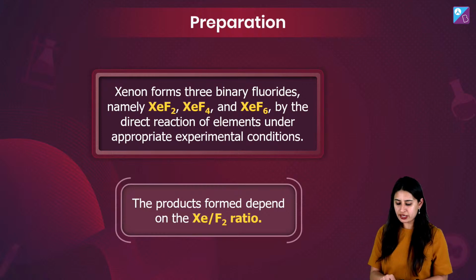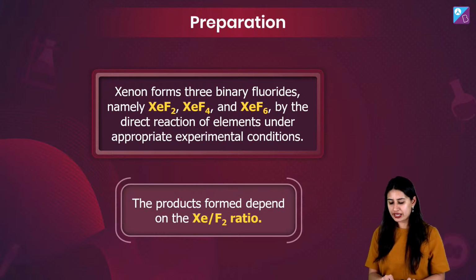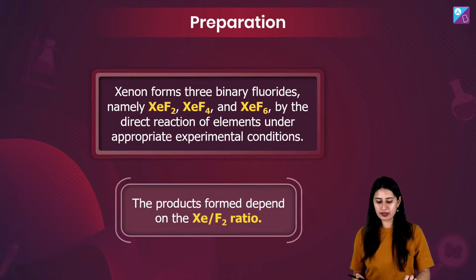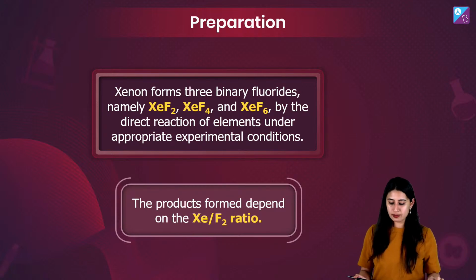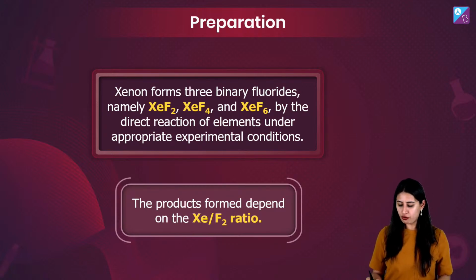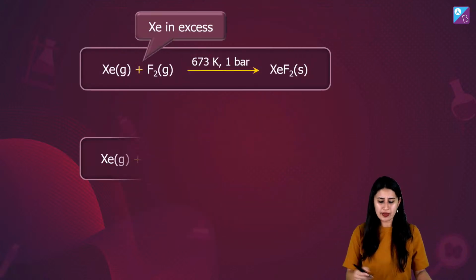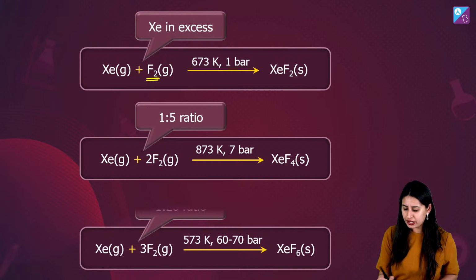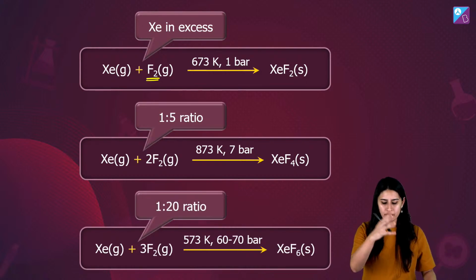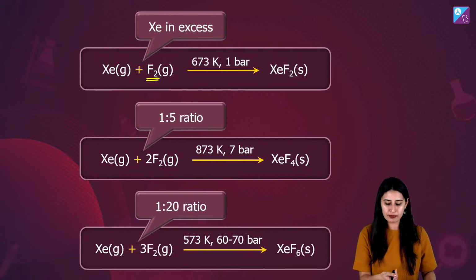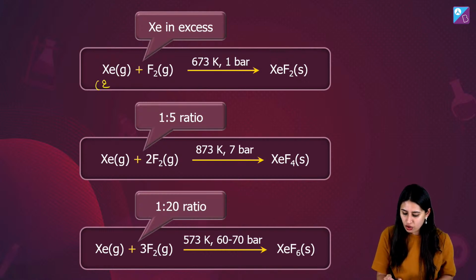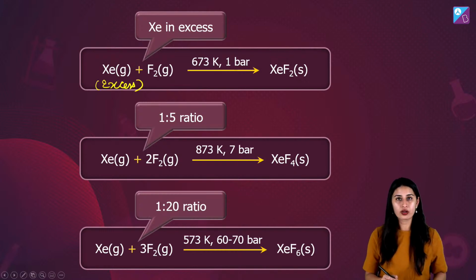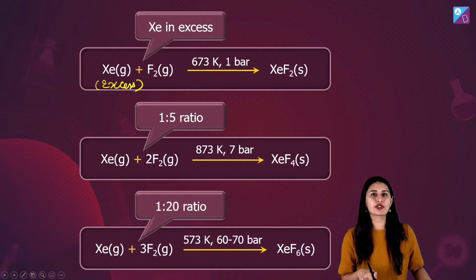Xenon forms 3 binary fluorides, namely XeF2, XeF4 and XeF6 by the direct reaction of elements under appropriate experimental conditions. So the product formed depends on क्या ratio ले रहे हो. बहुत simple reaction है. जैसे अगर 1 मोल ले रहे हो या 2 मोल ले रहे हो, 1:5 मोल ले रहे हो, तो क्या होगा? जब हम xenon को excess ले रहे हैं तो बन रहा है XeF2.